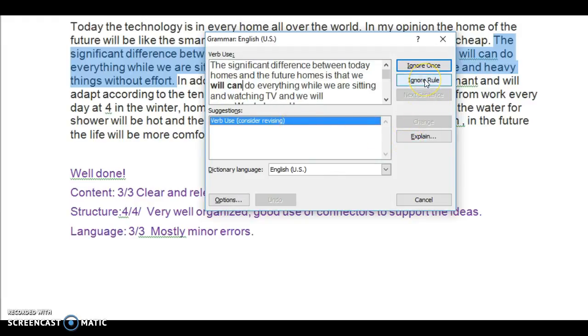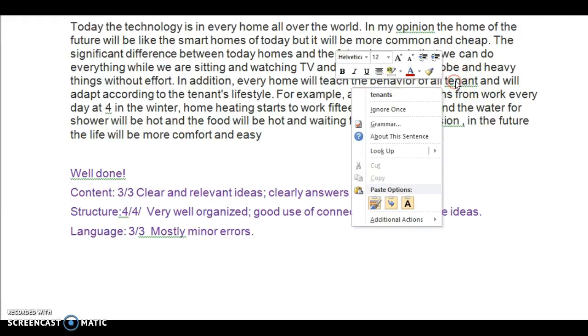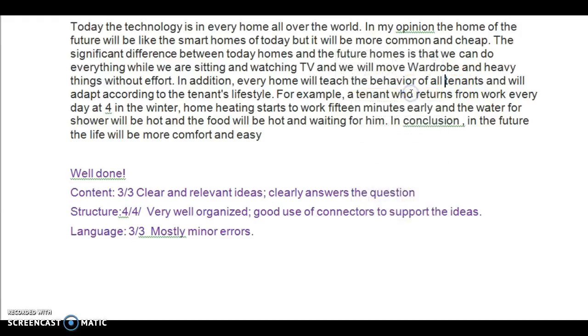And I can look up the rule. And I say, oh, I remember that. We don't have will and can. That we, so I'll get rid of this. We can do everything. The behavior of all tenant. Well, all is plural. Tenant is singular. So here it shows me I'm able to correct my mistakes.